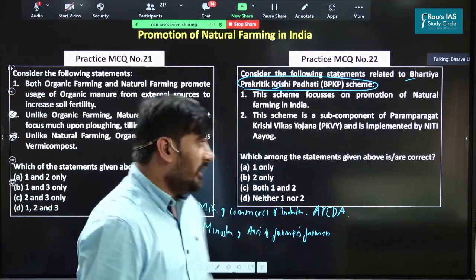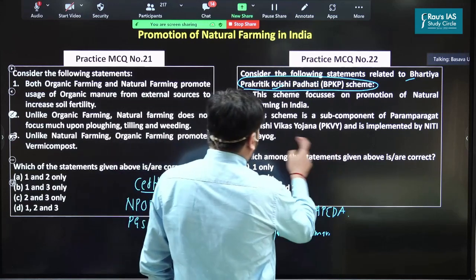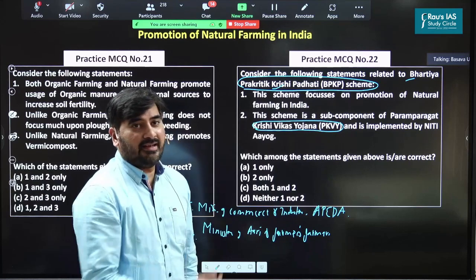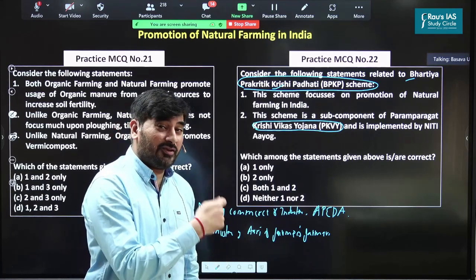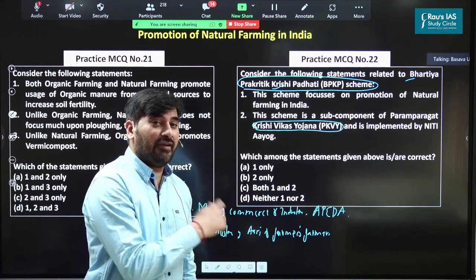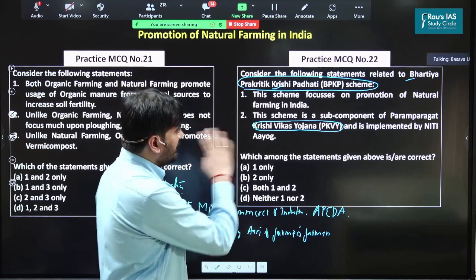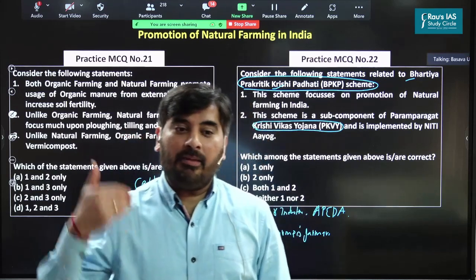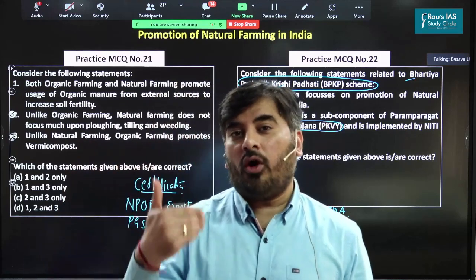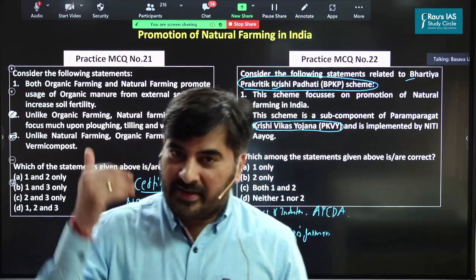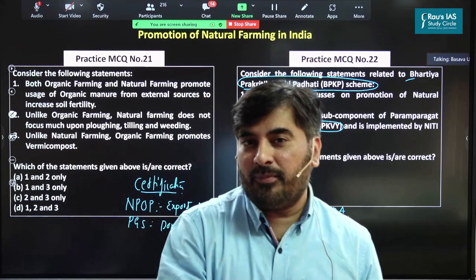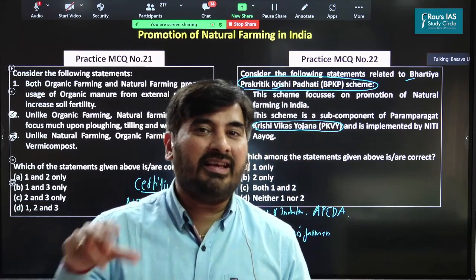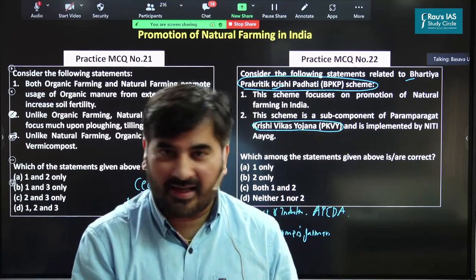And this scheme is a component of Paramparagat Krishi Vikas Yojana, and it is implemented by the Ministry of Agriculture and Farmers Welfare. So already we are implementing this particular scheme, but now what the government has announced is we will promote natural farming throughout India with a specific focus on a 5-kilometer corridor along the river bank of Ganga. So this is an initiative which the finance minister has announced.